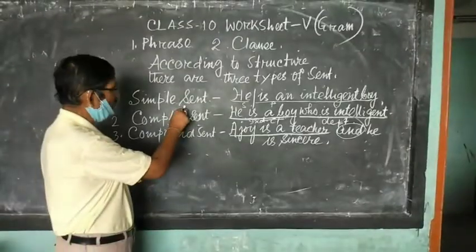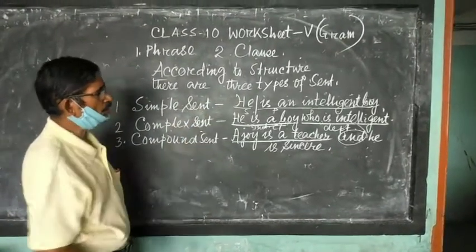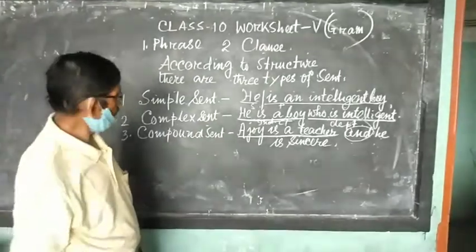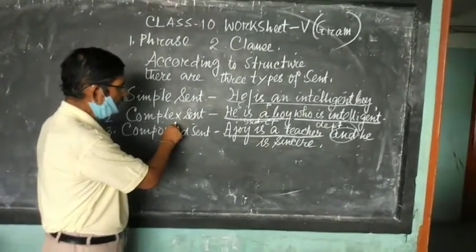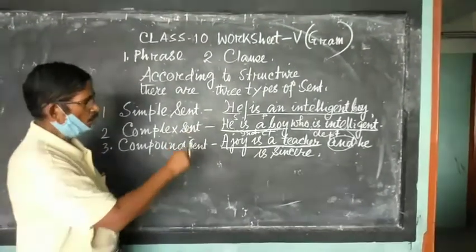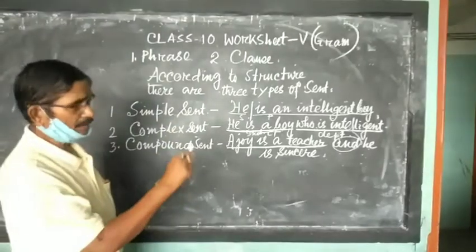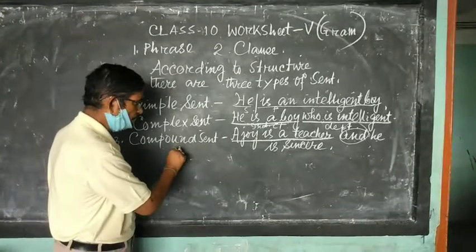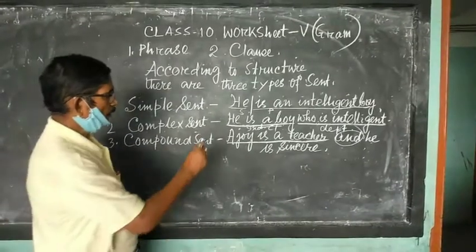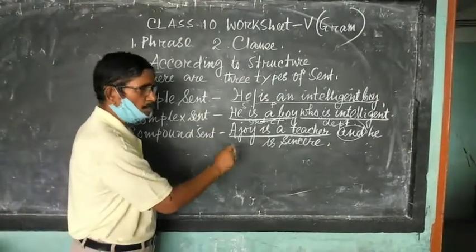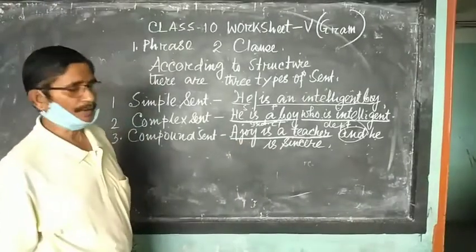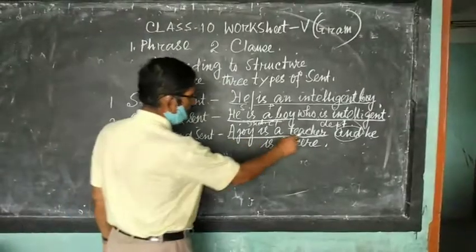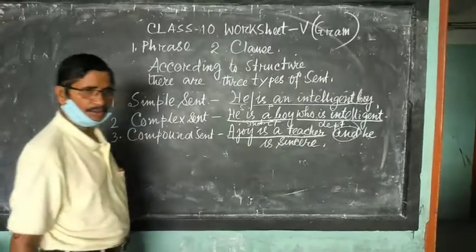So what is a simple sentence? The sentence consisting of one subject and one predicate. What is a complex sentence? The sentence having one independent clause and at least one dependent clause. And what is a compound sentence? The sentence consisting of two or more independent clauses. Here we see that this one is independent and that one is also independent.